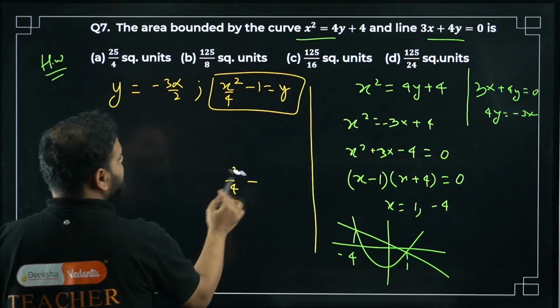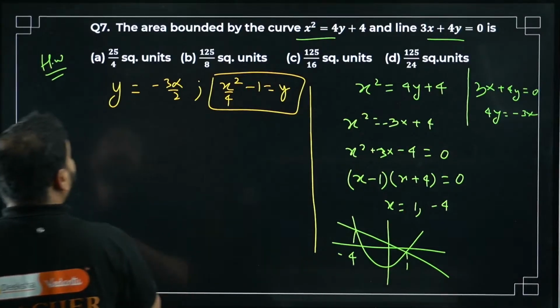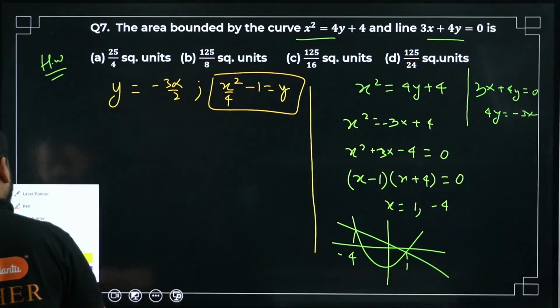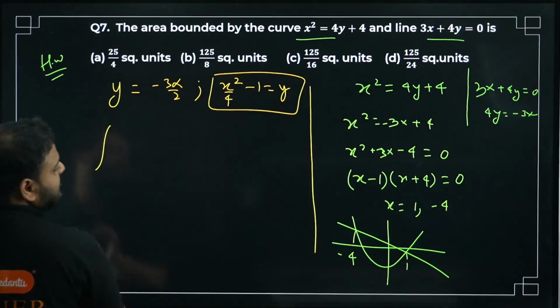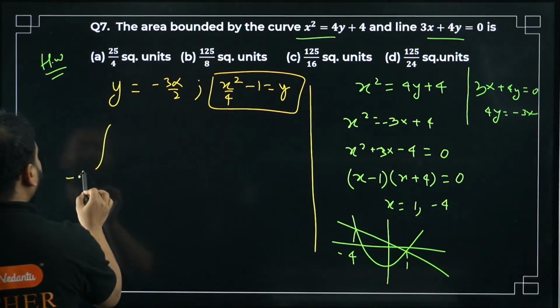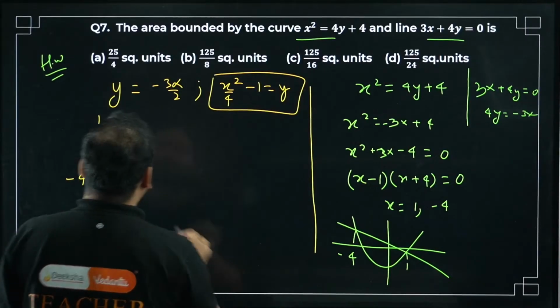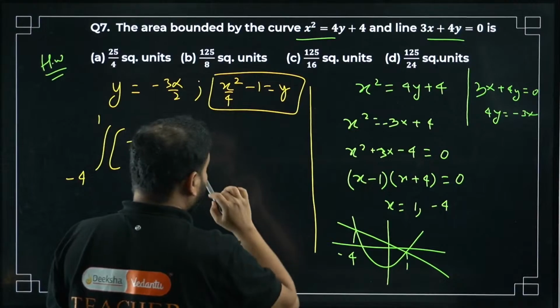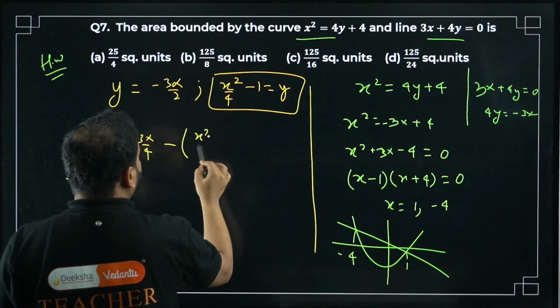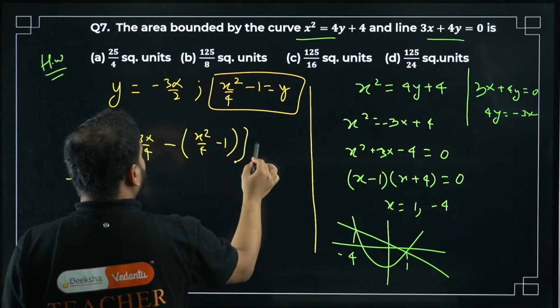Now you have the functions, put it in the integral form to get the area under the curve. So area bounded we need. Subtraction from where to where, sir? Minus 4 to 1. The limits is there for x. I'll take here minus 3x by 4 minus 6 by 4 minus this part, x square by 4 minus 1, dx.